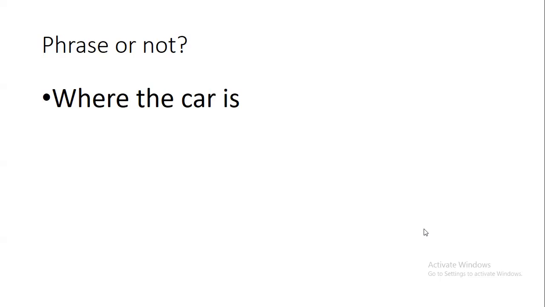Okay, all of you have your hands down, which is perfect. This is definitely a clause because we have a subject, which is car, and the verb is. So this makes it a clause, not a phrase.